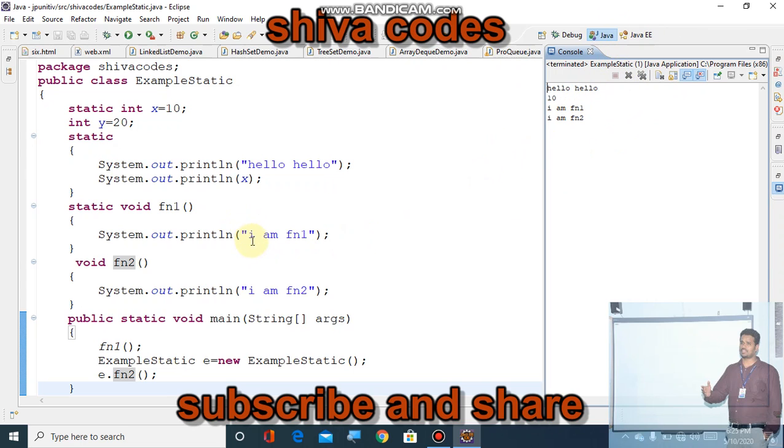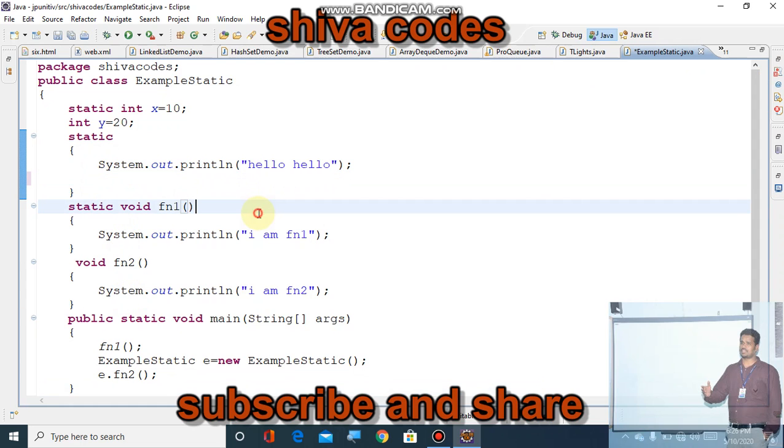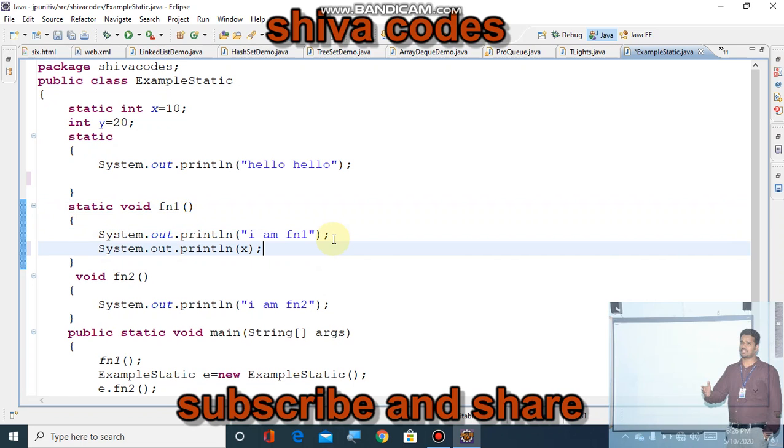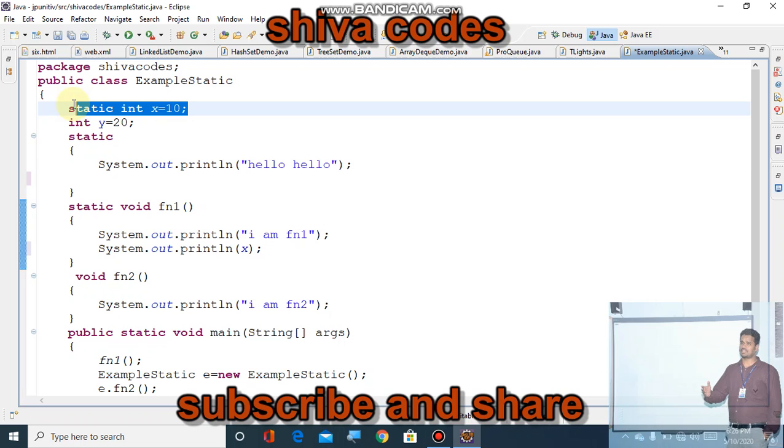Now my one more question is, we accessed x and y in the static block, so what about function 1 and function 2? In function 1, now I am accessing x, no error. No error means in a static function you can access a static variable.